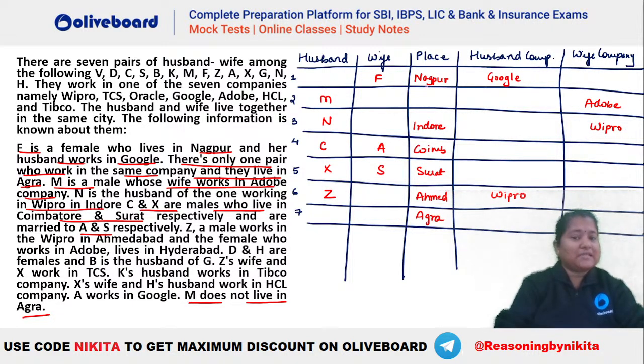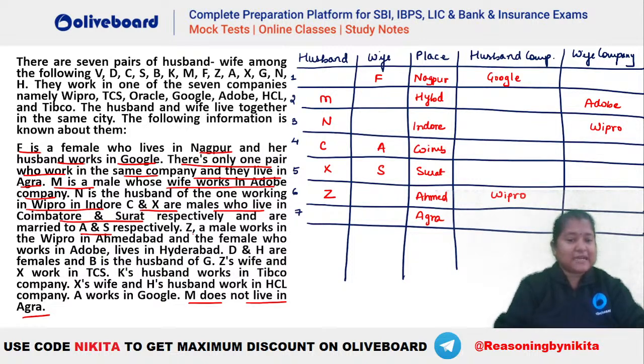Now the only place remaining is Ahmedabad. No, not Ahmedabad, Hyderabad, I guess, right? So you can see that is given. It is given that Z is a male person who works in Wipro in Ahmedabad and the female who works in Adobe lives in Hyderabad. So you can see that this Hyderabad is already there, right? Where should we have Hyderabad? You can see the only possibility for Hyderabad will be here, isn't it? Because we know the female working in Adobe is M's wife. So that means this will be Hyderabad, HYBD. Okay, so Hyderabad will be here.